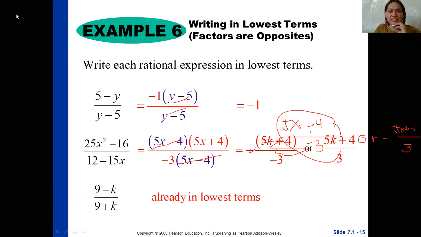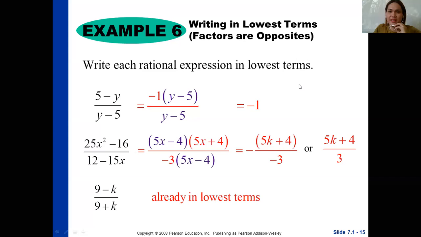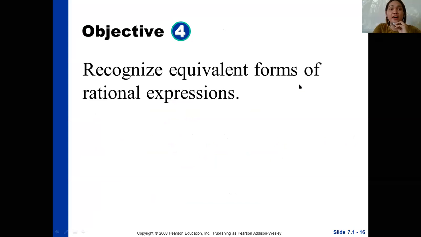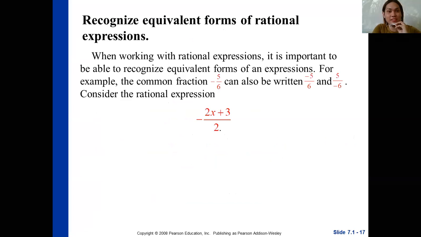And lastly, our fourth objective, we have it here: recognize equivalent forms of rational expressions. So let's continue. When working with rational expressions, it is important to be able to recognize equivalent forms of expressions. For example, the common fraction negative 5 over 6 can also be written as negative 5 over 6 and 5 over negative 6. So do not forget that one.